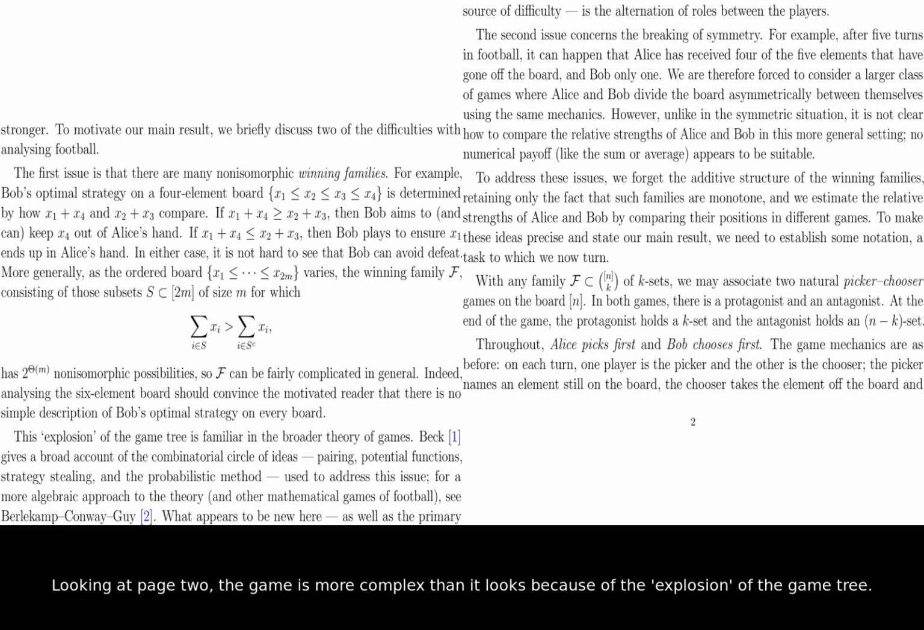Looking at page 2, the game is more complex than it looks because of the explosion of the game tree. There are millions of ways the teams could be divided, making it hard to find a simple winning strategy. The authors explained that the primary difficulty comes from the way players switch roles every turn. To address this, the study looks at monotone winning families, where having better players always helps you win.